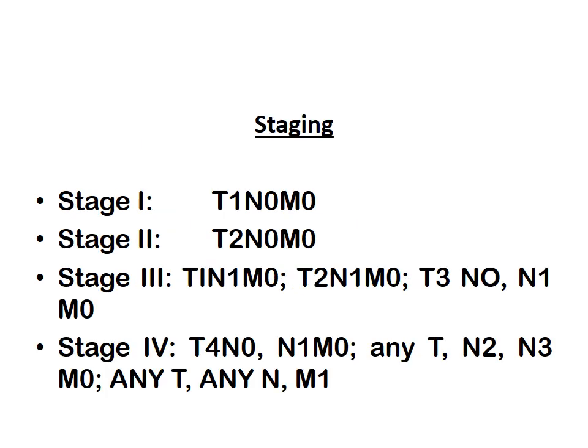After knowing all this, let's come to the staging. So there are 4 stages: stage 1, stage 2, stage 3 and stage 4. Stage 1, T1, N0, M0. Stage 2, T2, N0, M0. Stage 3, T1, N1, M0. T2, N1, M0. T3, N0, N1 or M0. Last is your stage 4, T4, N0, N1, M0, any T, N2, N3, M0, any T, any N or M1.